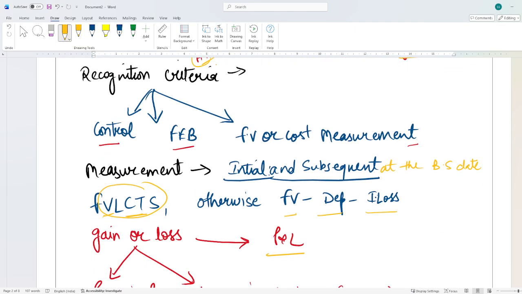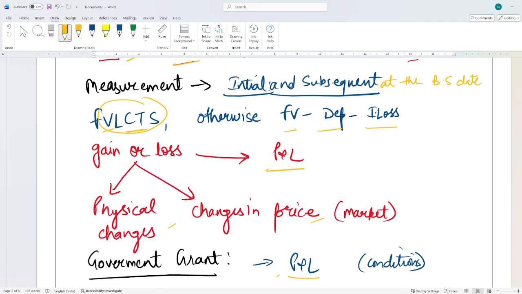So when will you recognize a biological asset? This is the same criteria as mentioned in IAS 16, Property, Plant and Equipment. When we have the control to use the asset, future economic benefit will flow to the entity, and the fair value or the cost can be measured reliably.